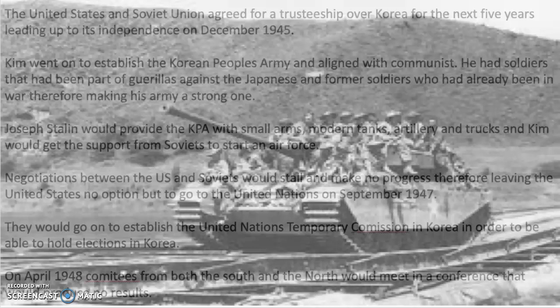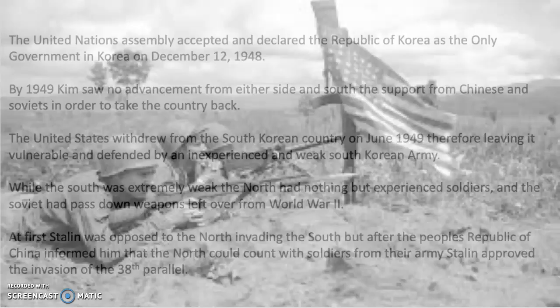They would go on to establish the United Nations Temporary Commission in Korea in order to be able to hold the elections in Korea. In April 1948, committees from both South and North would meet in a conference that would produce no results. The United Nations Assembly accepted and declared the Republic of Korea as the only government in Korea on December 12, 1948. By 1949, Kim saw no advancement from either side and sought the support of the Chinese and Soviets in order to take the country back.